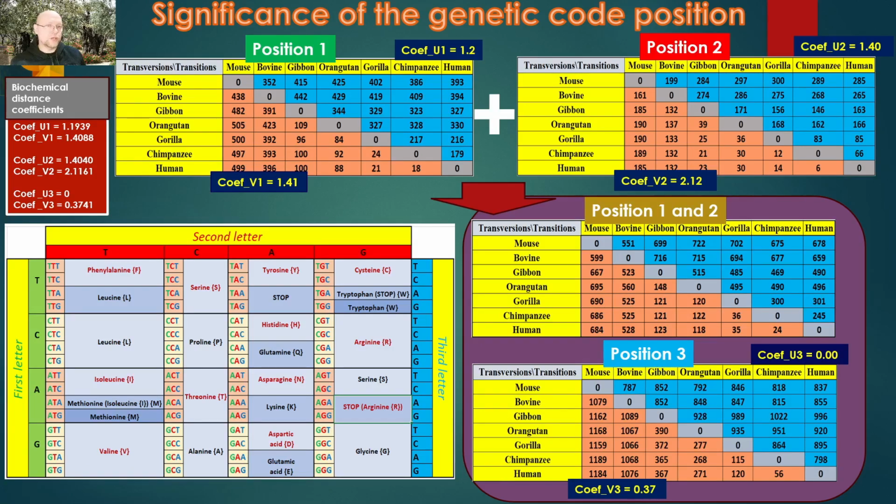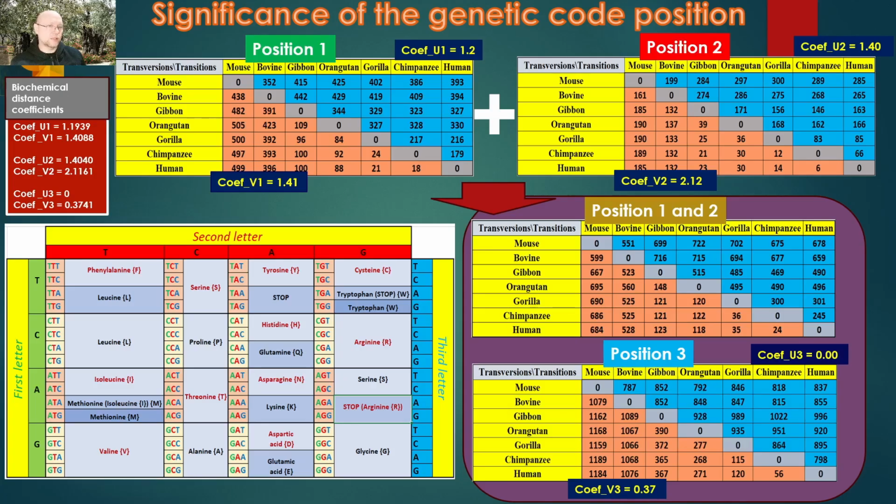The simple phylogenetic tree constructed on the previous slide, however, does not take into account the significance of individual codon positions. It turns out that a change at the first codon position has a different impact on protein structure modification than a change at the second position, whereas changes at the third position generally have the smallest effect. That's why transversions and transitions are often presented separately for each codon position.